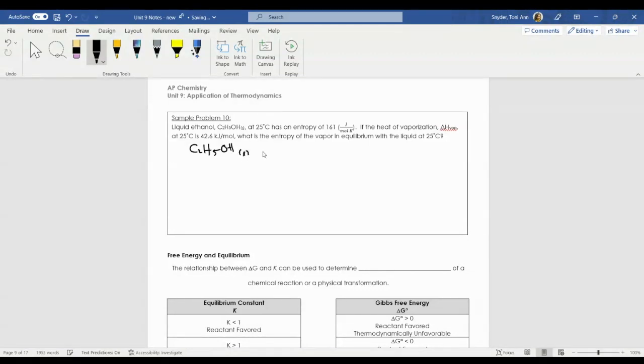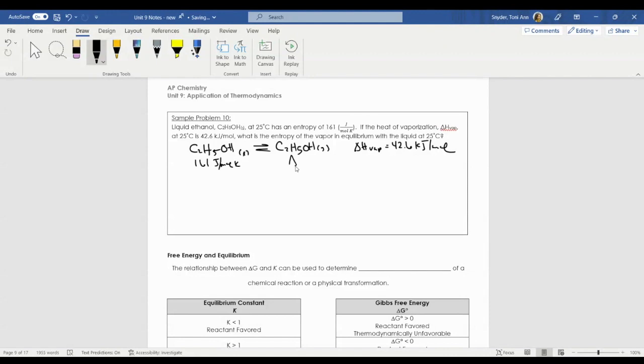Liquid ethanol is in equilibrium with its gas. So liquid ethanol at 25 degrees has an entropy of 161 joules per mole Kelvin. If the heat of vaporization, delta H vap, is equal to 42.6 kilojoules per mole, what is the entropy of the vapor?